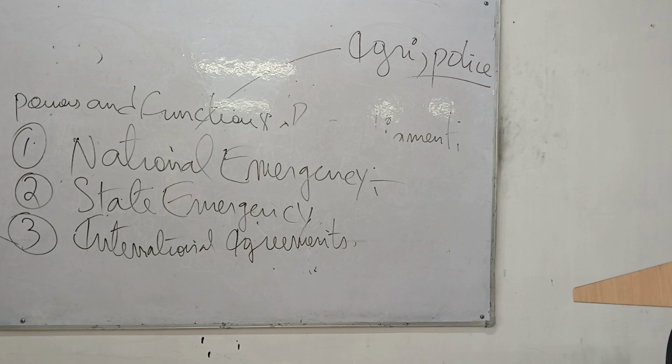So we have a border issue, or might be any other agreement. Here, the state cannot sign the agreement. It is the Parliament of India who will sign the agreement in the name of that particular state. So the third condition is to sign the international agreement. In that condition, the Parliament can make laws in that particular state. To sign an international agreement, we need the interference of the Parliament. So that is the third circumstance where the Parliament is going to interfere anytime. And the fourth condition is